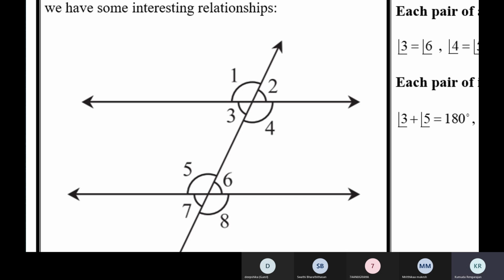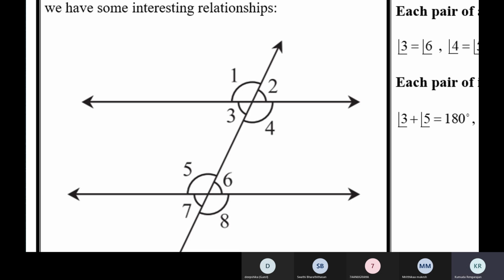When the lines are parallel, corresponding angles are equal. When the lines are not parallel, corresponding angles are not equal. Similarly, alternate angles, whether interior or exterior, are equal if the lines are parallel. If the lines are not parallel, alternate angles are not equal. Allied angles are different. Allied angles are supplementary. That means their sum will be 180.